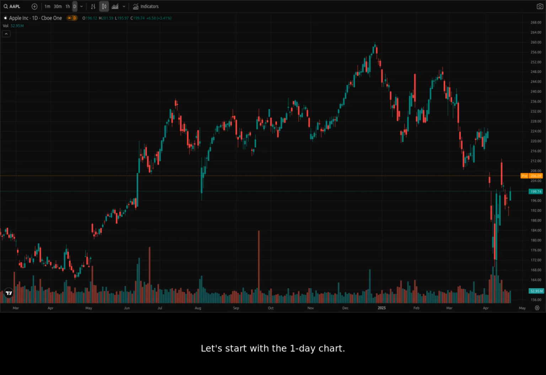Let's start with the one-day chart. We see a lot of volatility. Looking back to late 2024, we see a climb to around $260. Then a fall to $170 in early March 2025. Currently, we're around $199. We need to look at the recent movement to determine a short-term pattern.